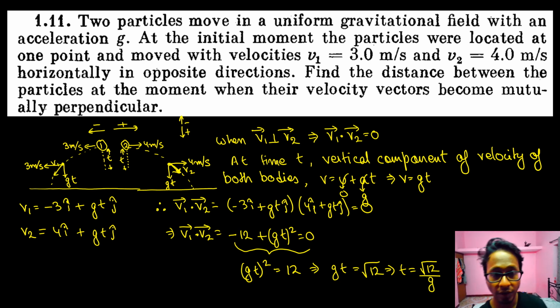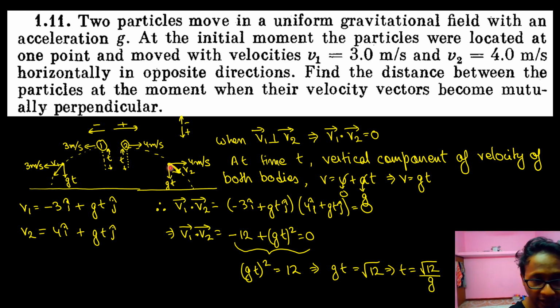Now the question is asking to find the distance between the bodies. So the distance between the bodies would be the horizontal component of relative velocity into this time taken. Understood? Why? Because the vertical relative velocity is 0. See, both the vertical velocities with respect to the ground frame are gt. So the distance between them would be the horizontal component of relative velocity. So what is the horizontal component of relative velocity?